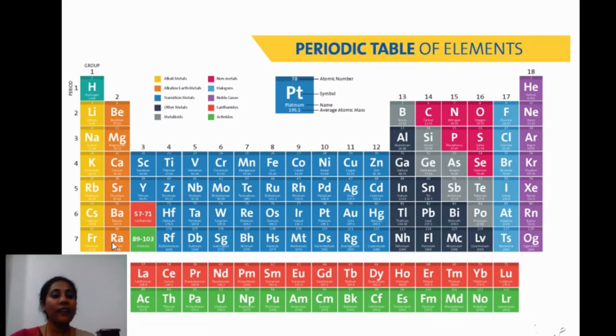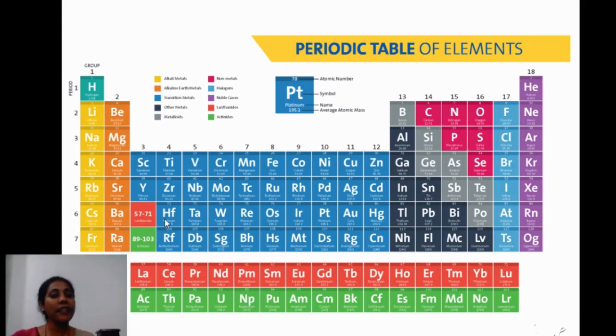In the same way, after radium, the 89th element is actinium. Actinium to lawrencium, atomic number 103. All these 14 elements will come here only. It is their position, but they are placed separately at the bottom. The 6th period has 14 such elements, and the 7th period has 14 elements which have to come here, but have been placed separately because they have different properties, that's it. But if you talk about their position, it is here only.